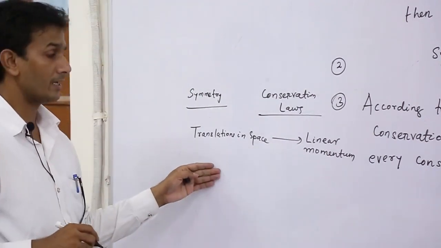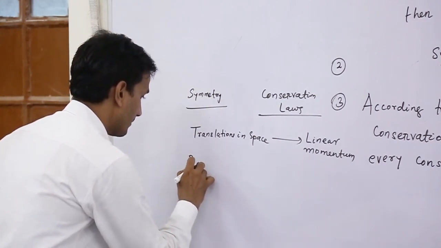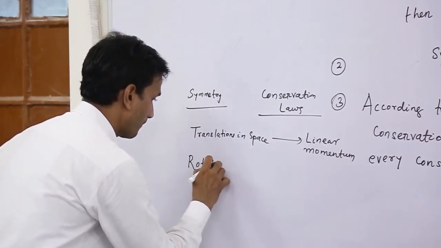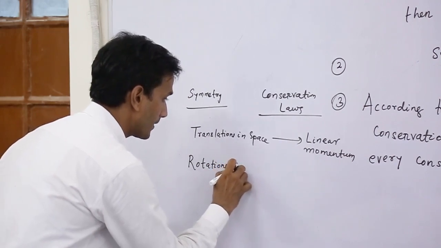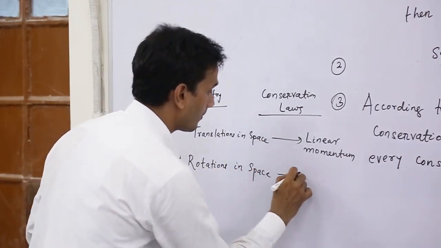If there is a symmetry in rotations in space, then angular momentum is conserved.